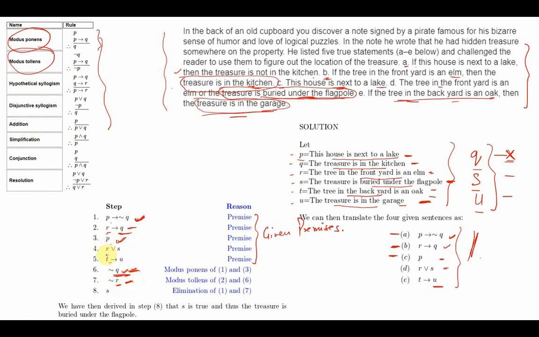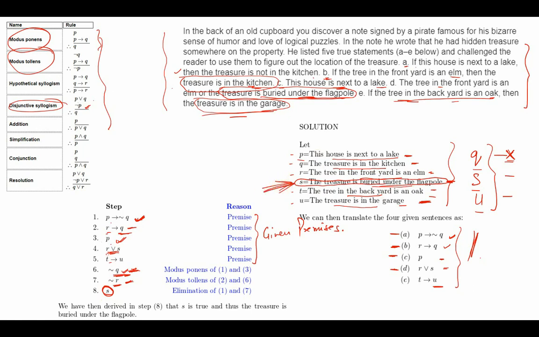Now I have R or S as the given premise. This is the given premise D, so I have R or S and I have negation of R. I can use disjunctive syllogism and I get S, which is one of the conclusions, which says the treasure is buried under the flagpole. So this is the required conclusion.